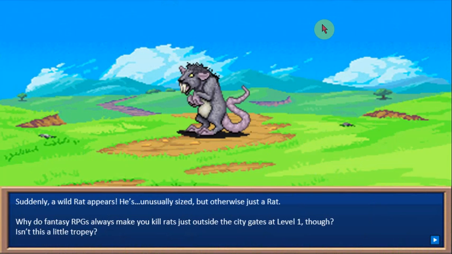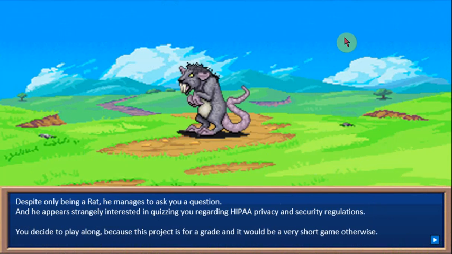First enemy is a rodent of unusual size. It's always the first quest in a video game to kill rats in the sewer, or hamsters outside the city gate, rabbits, some small little task like that. It's a bit tropey, but aside from a subtle Princess Bride reference, it's just how games start.